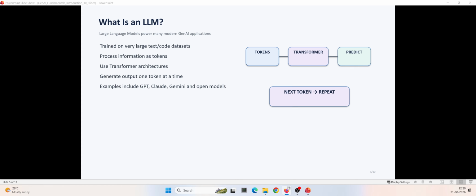During inference, the model generates the response one token at a time. Whenever we work with LLMs, concepts such as tokens, context window, inference, latency, and token cost are extremely important. These concepts will appear repeatedly throughout this course.